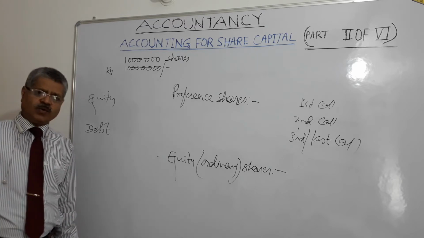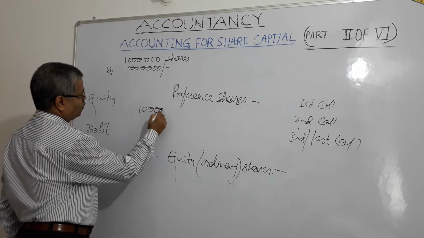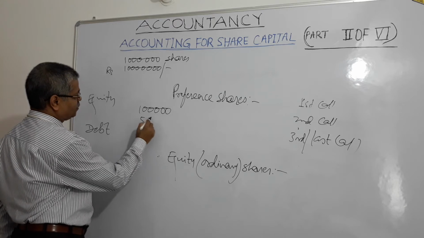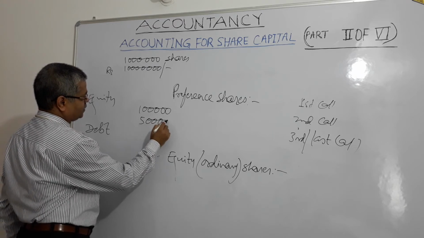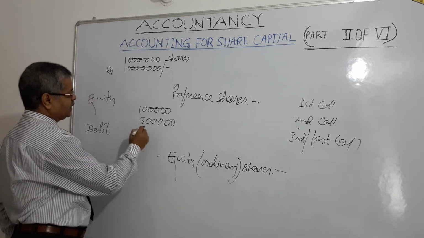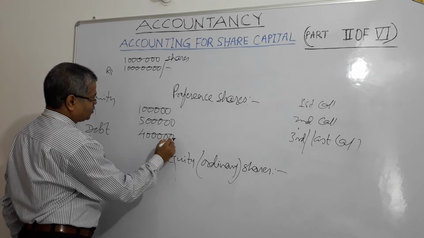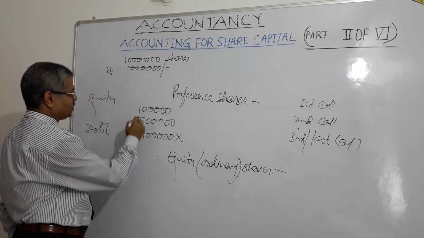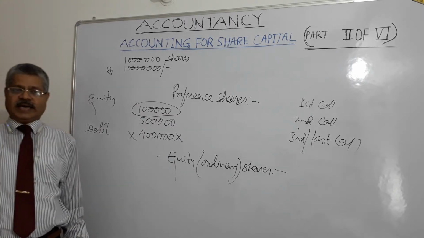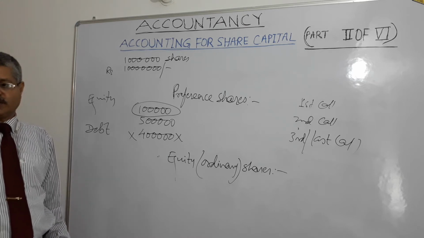There could be a likelihood that the company wanted to issue 1 lakh shares, but they got applications for 5 lakh shares. So what will the company do? It will cancel 4 lakh applications, and it will allot 1 lakh shares as per its plan, right? Allotment of shares.